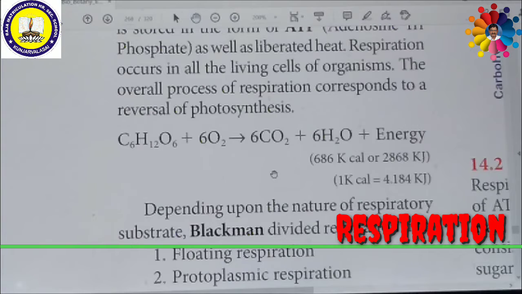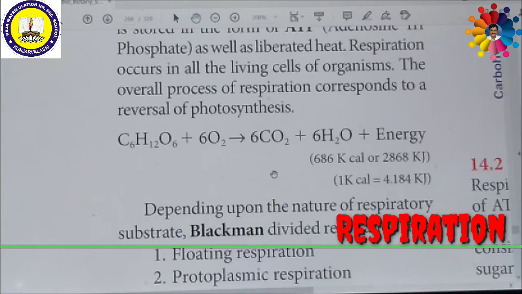Next we are going to see about compensation point. What is compensation point? At dawn and at the end of dusk, the intensity of light is low. That means in the early morning, there is dawn, and at sunset, it is dusk. During this time, the intensity of light is very, very low. The point at which carbon dioxide released in respiration is exactly equal to, or compensated by, the carbon dioxide fixed in photosynthesis. That means no net gas exchange takes place.